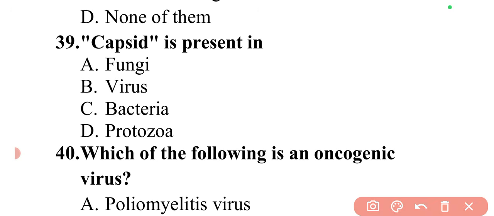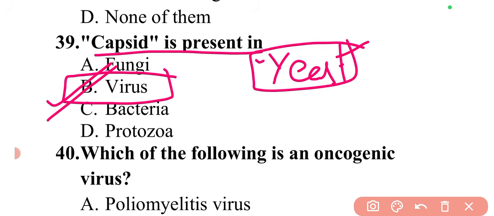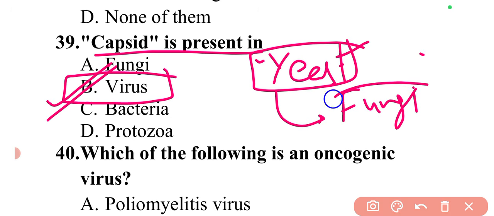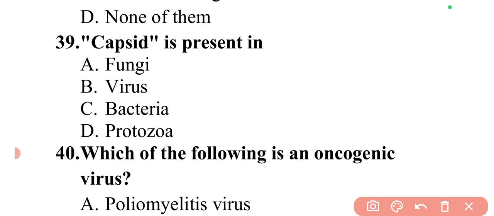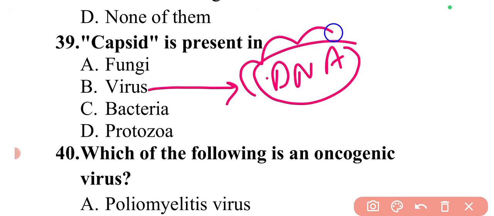Next question is, capsid is present in. So where is the capsid present? So it is basically present in the viruses. So here option B will be the correct answer. There can be some other questions regarding yeast. So yeast basically comes under the group of fungi. So this question is also very important. So this point you can remember. Also regarding the viruses, in viruses there is a DNA that is enclosed in a protein coat. Okay, DNA is enclosed in a protein coat.